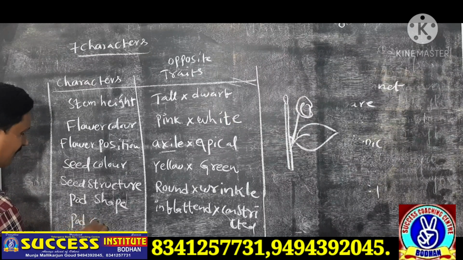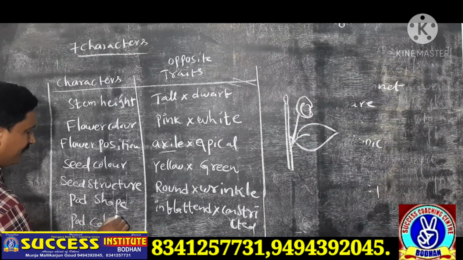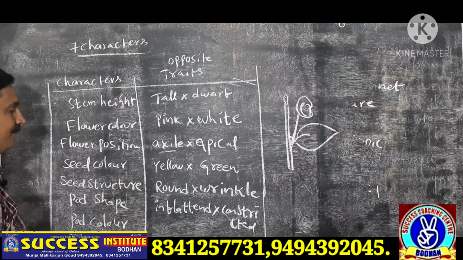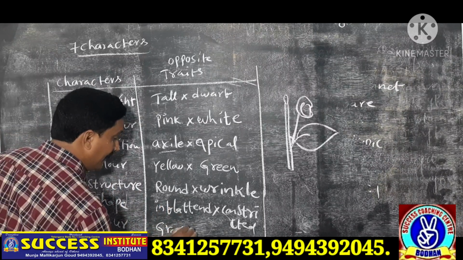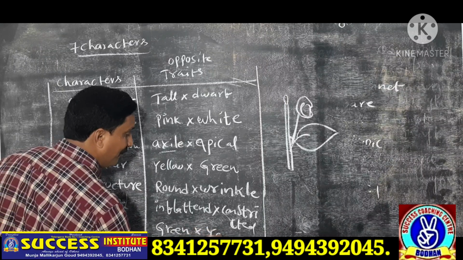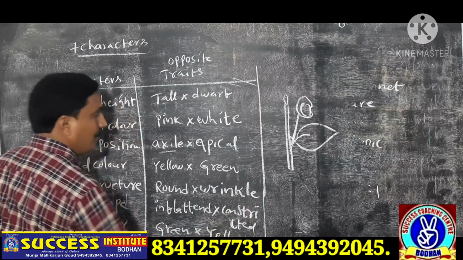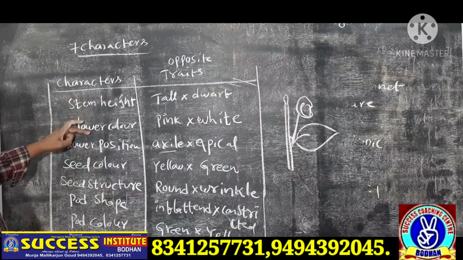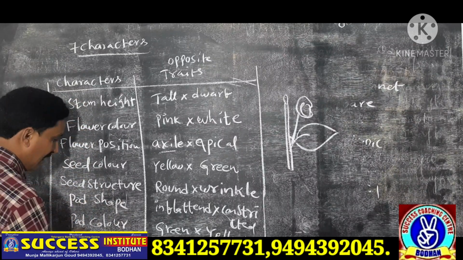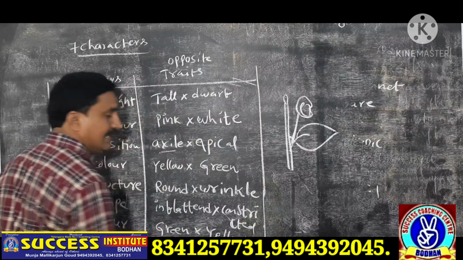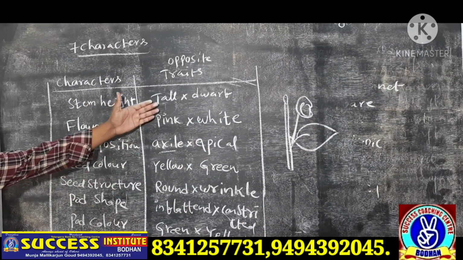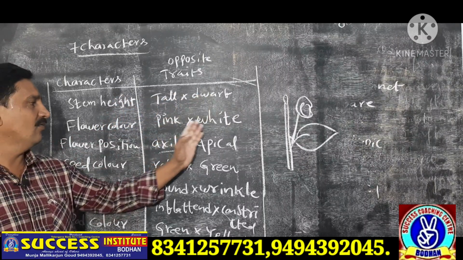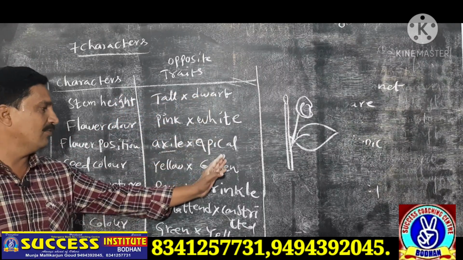Pod color: it is green, yellow. How many? 1 2 3 4 5 6 7. Mendel observed 7 characters in the pea plant. 7 traits: opposite traits tall, dwarf; pink, white; axial position, apical position.